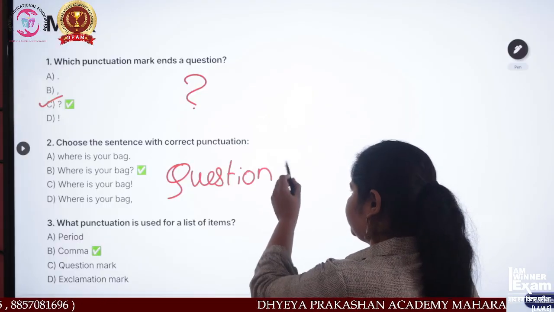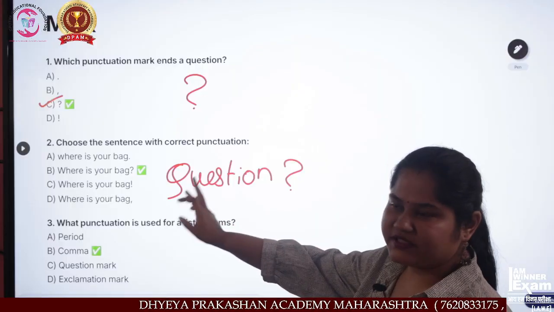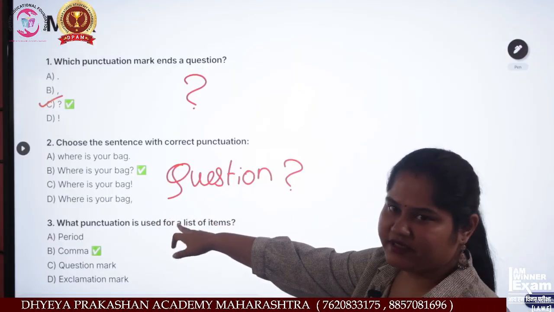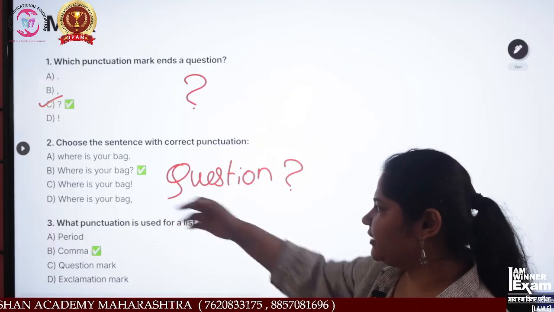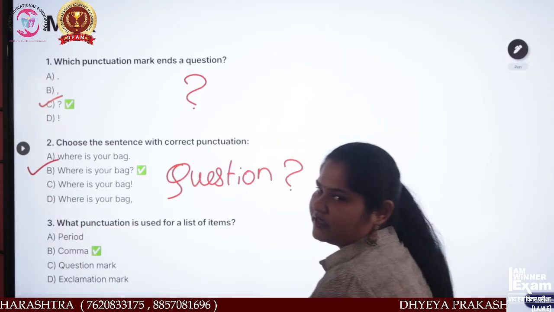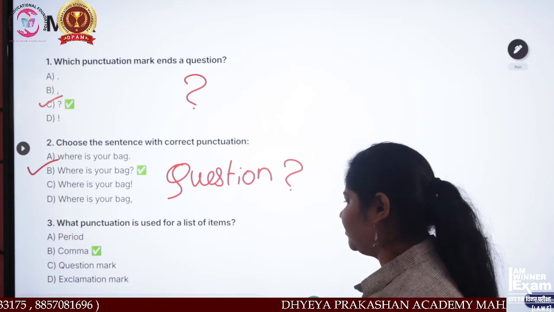We use a question mark. Now we have to find the proper sentence with the question mark. "Where is your bag!" Exclamation mark. "Where is your bag," comma. No. Which is the right one? "Where is your bag?" with a question mark. The sentence is right.